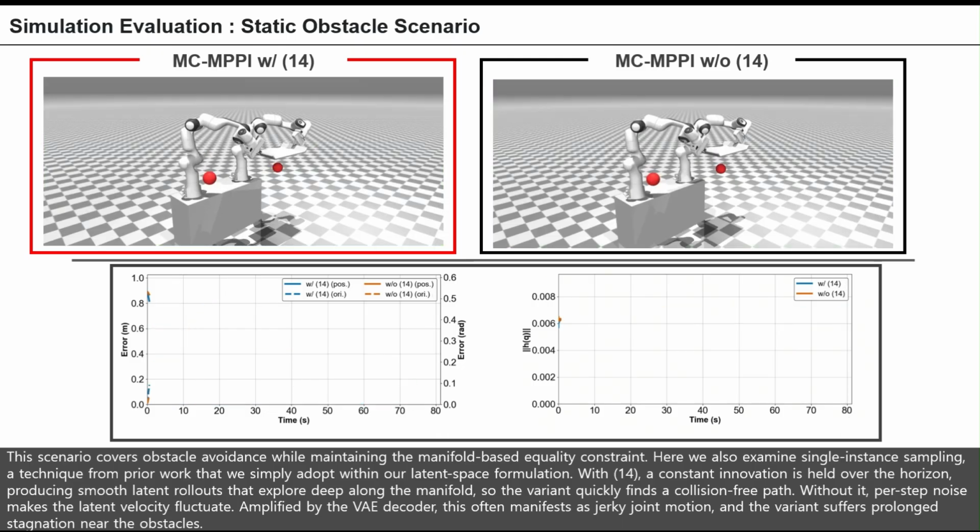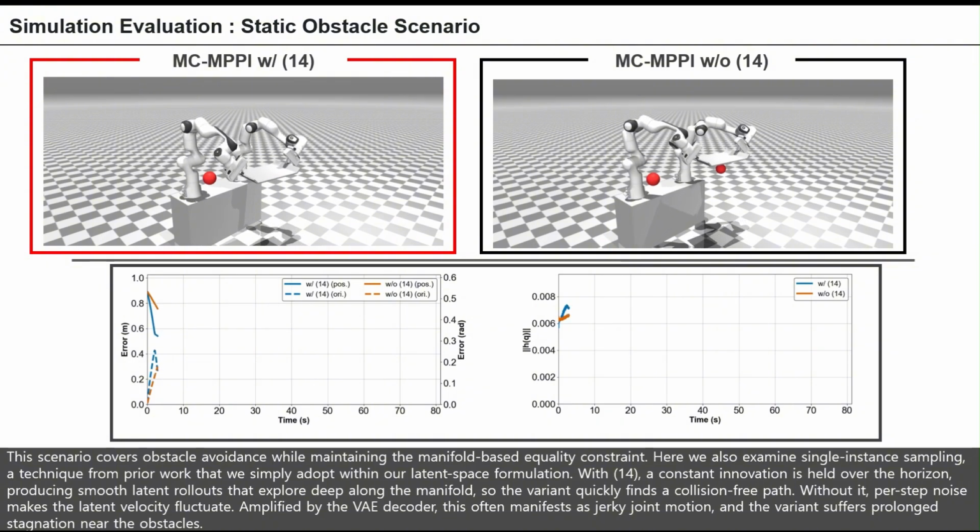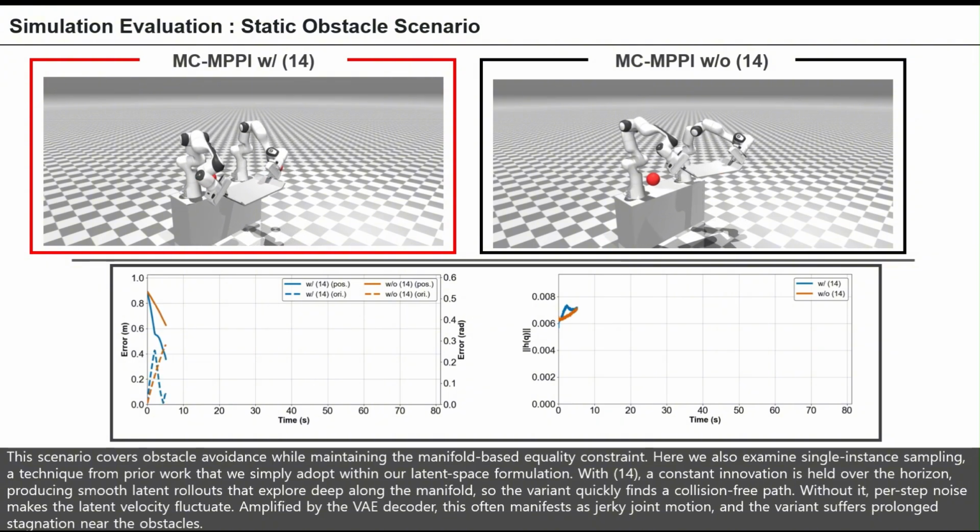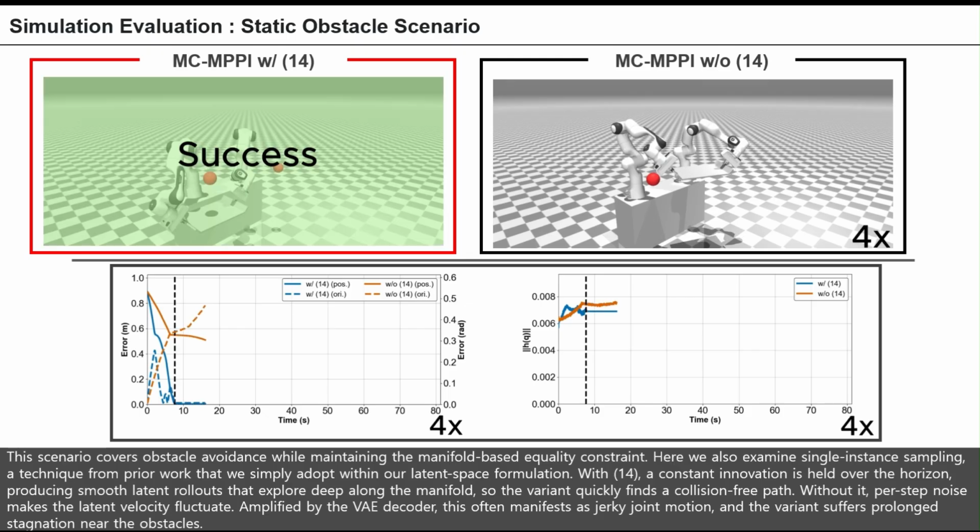Without it, per-step noise makes the latent velocity fluctuate. Amplified by the VAE decoder, this often manifests as jerky joint motion, and the variant suffers prolonged stagnation near the obstacles.